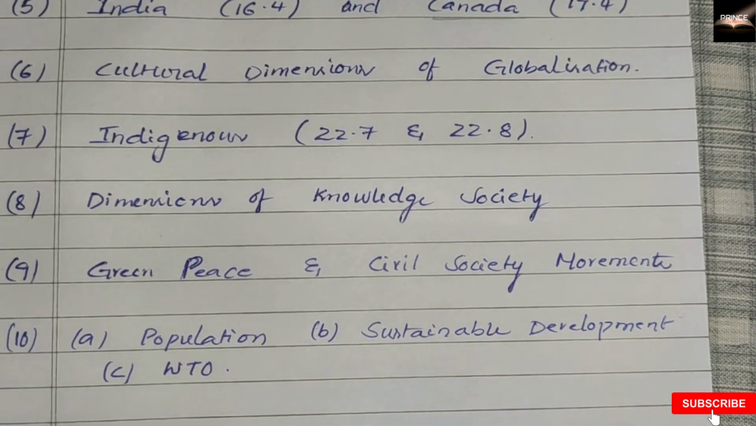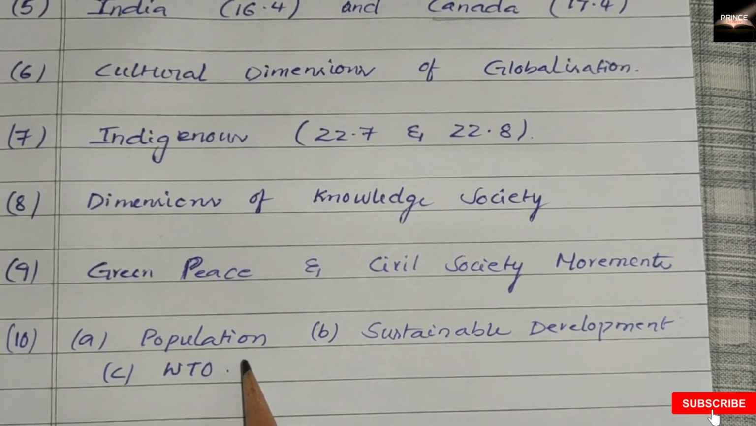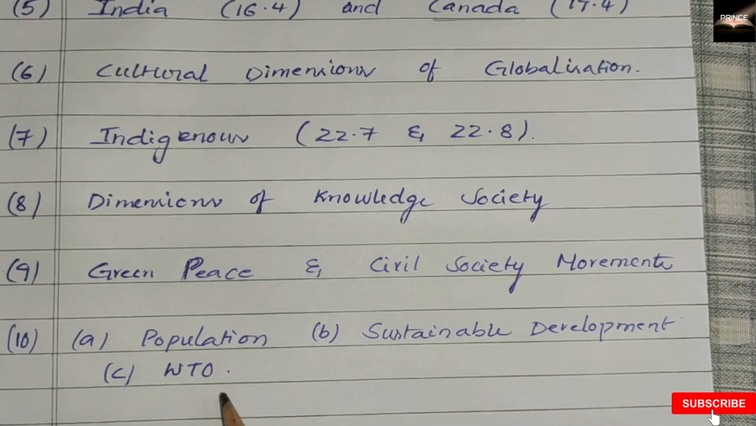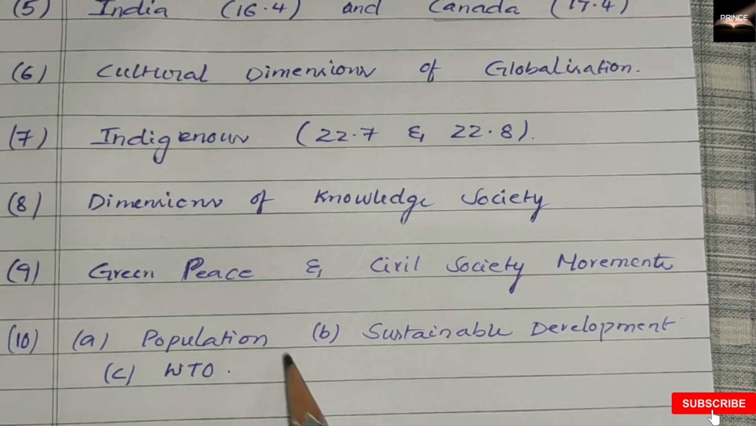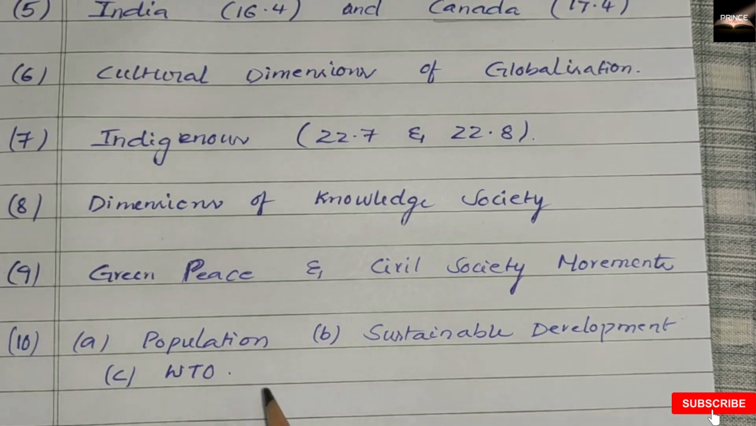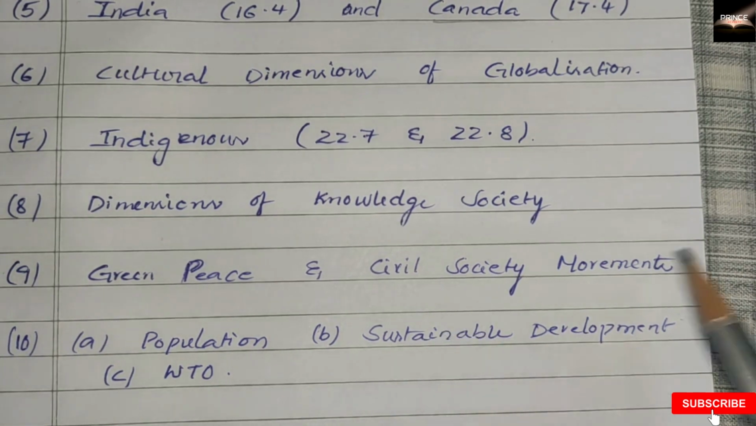Understand? Next, you have to cover these topics: population, sustainable development, and World Trade Organization. A little bit about the population problems in the process of development and the definition of sustainable development and nature and futures of sustainability, about basics, principles, and objectives of the World Trade Organization. You have to cover these top 10 list, and you will get most of these questions from the top 10 list.